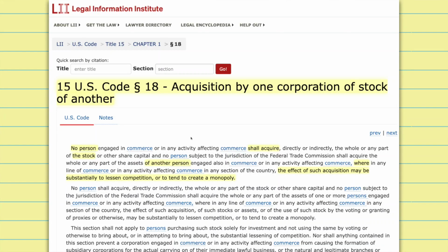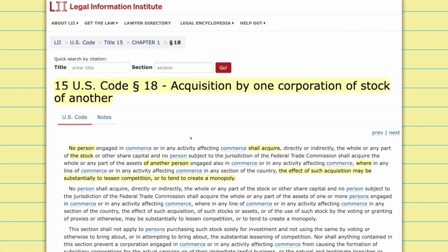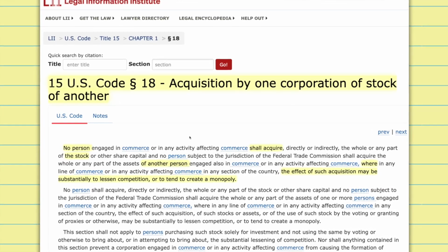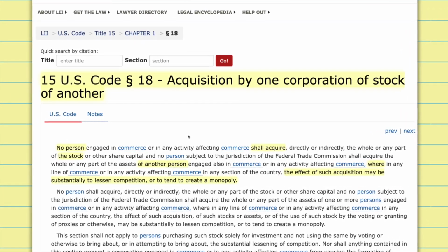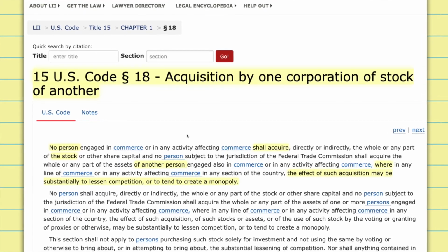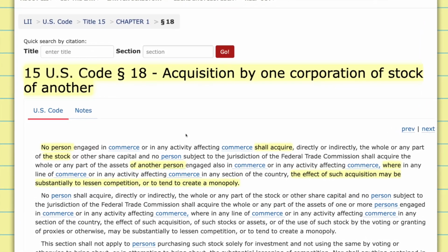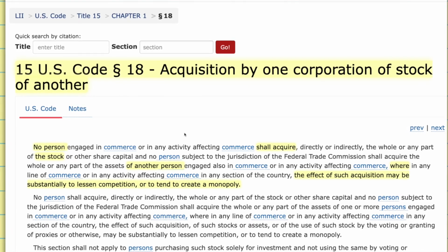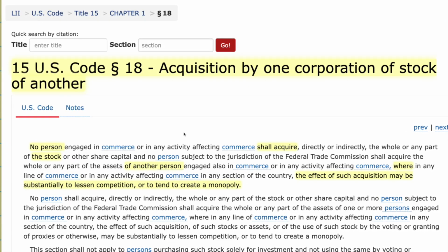Now let's take a look at the most important portion of this statute, the part that says that the FTC must show that the effect of the acquisition may be substantially to lessen competition or tend to create a monopoly. Now, courts have noted that the statute's reference to the word "may" lessen competition rather than "will" lessen competition means that the FTC doesn't have to prove beyond a shadow of a doubt that the merger or the acquisition will in fact lessen competition or create a monopoly.